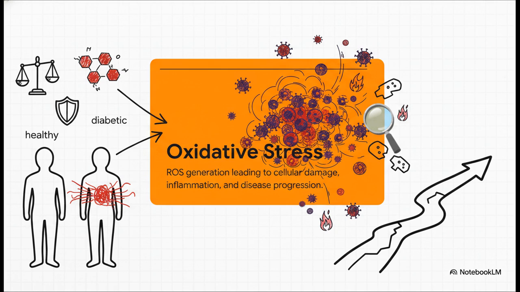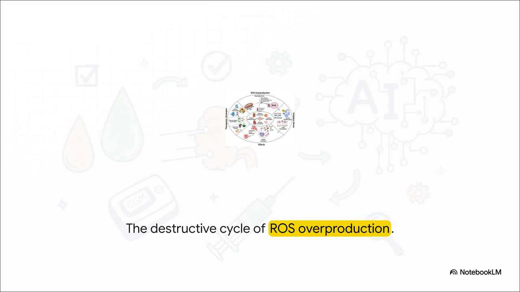They literally tear through the body, causing cellular damage, triggering chronic inflammation, and driving the rapid progression of the disease. Mapping out this destructive loop, it's almost like a chain reaction. We see hyperglycemia fueling pathways that lead directly to a massive spike in ROS. Following the cycle, this oxidative stress causes microscopic DNA and cell damage, which loops right down to cause insulin resistance and eventually pancreatic cell death. And right in the center, you see the ultimate effects we just talked about, the severe organ damage.